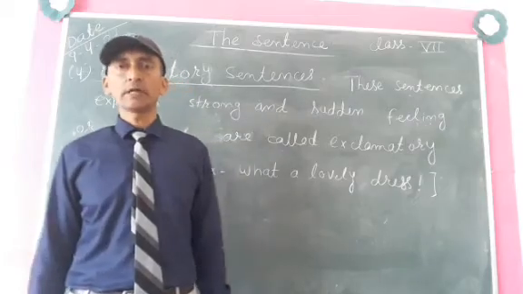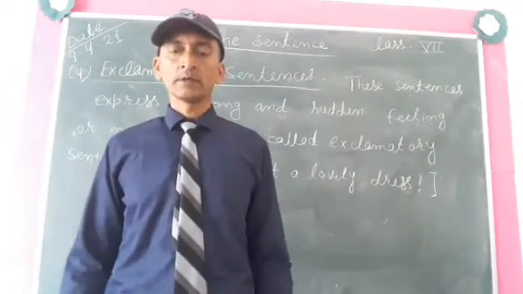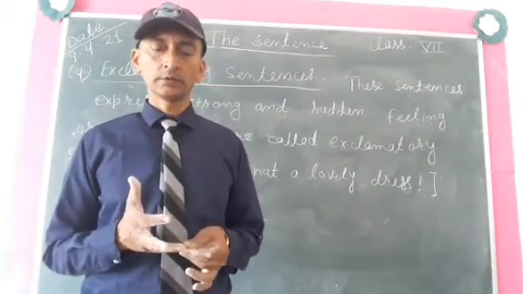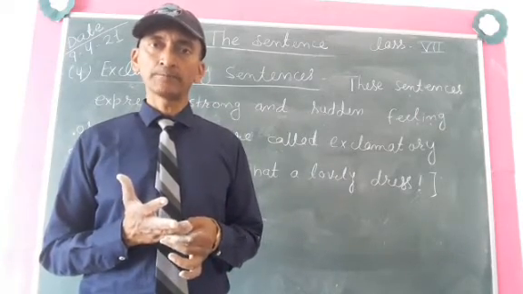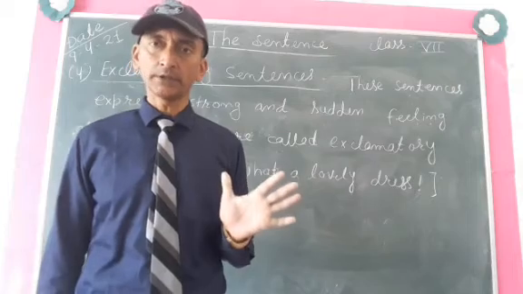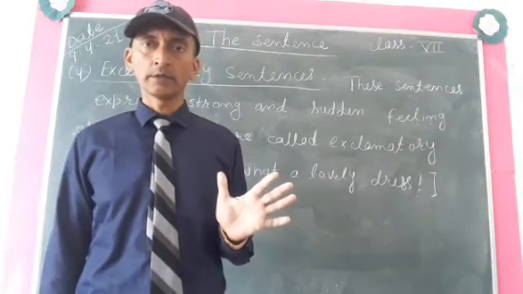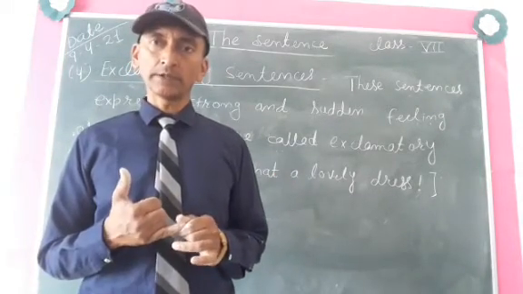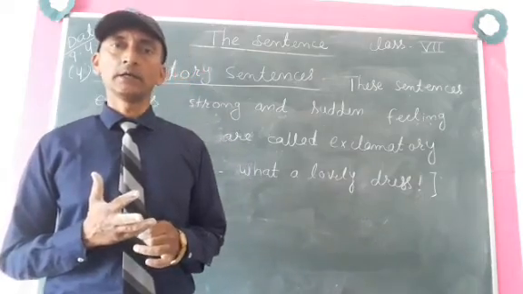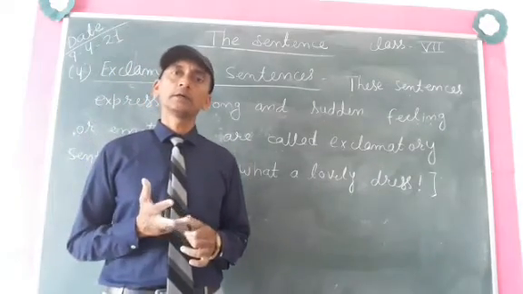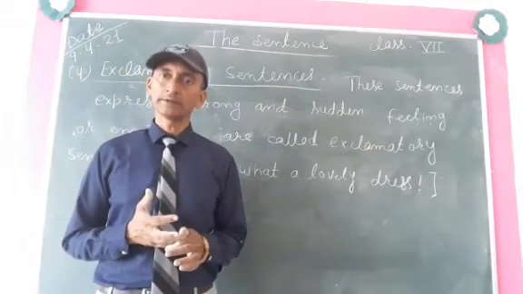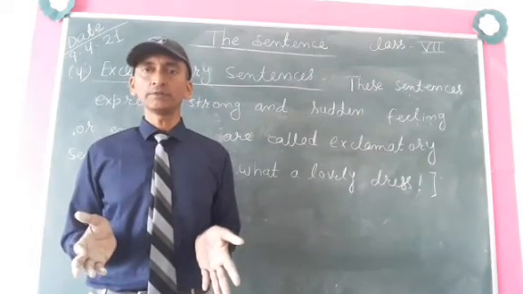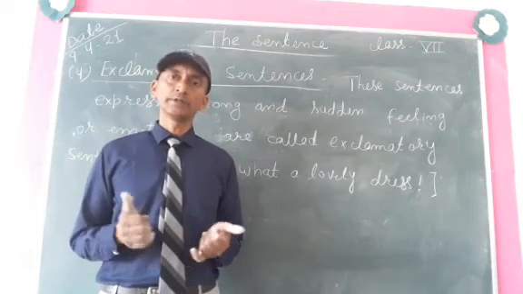So now in this chapter we have read the definition of a sentence, the definition of subject, the definition of predicate, and 4 kinds of sentences. First assertive, second imperative, third interrogative, and fourth exclamatory. It was very easy to understand.